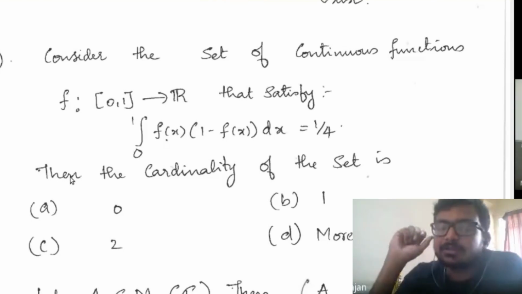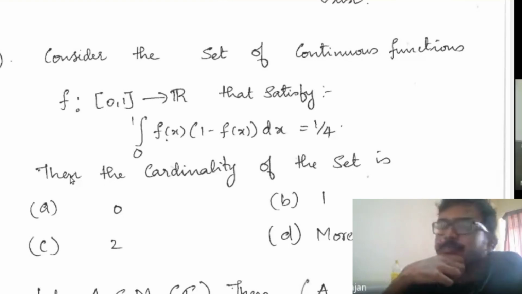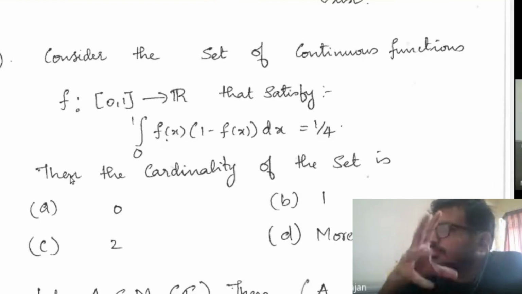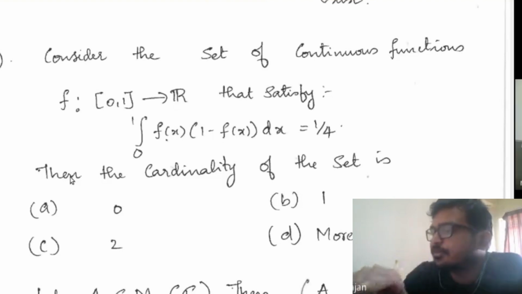So I'll give you a hint. I'll give you a clue for what you have to use. Have you heard of completing the square? You have to use that. You expand the integrand and apply the completing the square method. That means when you expand the integrand, you will get something like (f(x) minus x) the whole squared. Then you have to complete that, I mean, make it a perfect square. You might have done it in your school days. And then you will get an answer for what f(x) is.